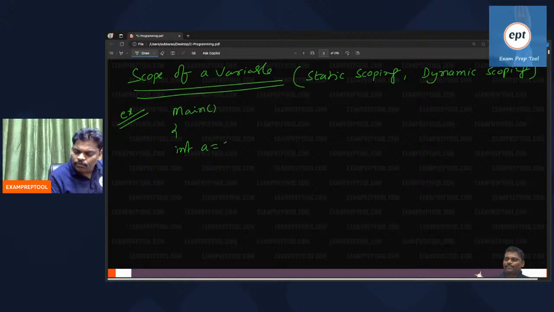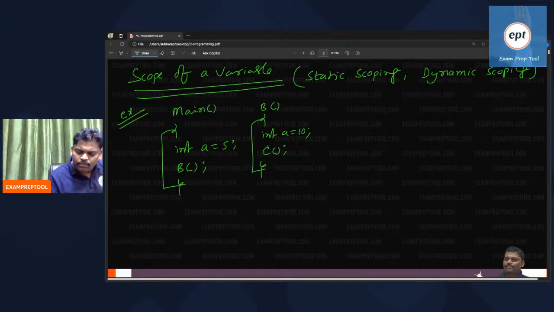Int a is equal to 5. B function called. Go to the B function. Int a is equal to 10. C function call. Go to the C function. Int a is equal to 15. D function called. Go to the D function.